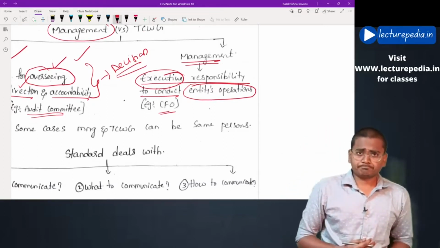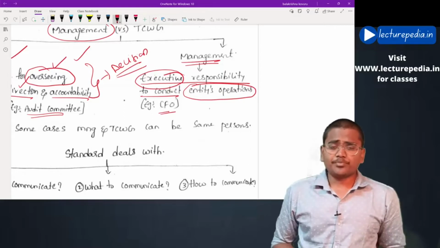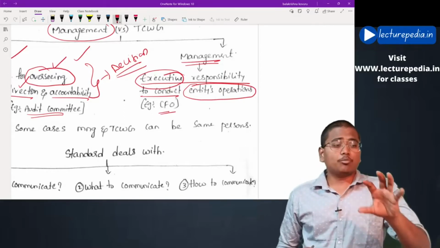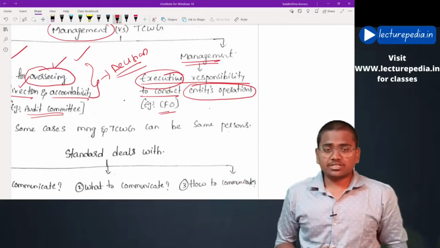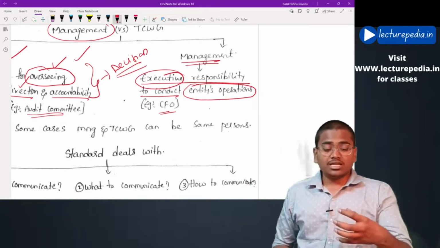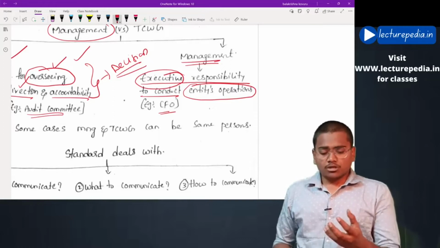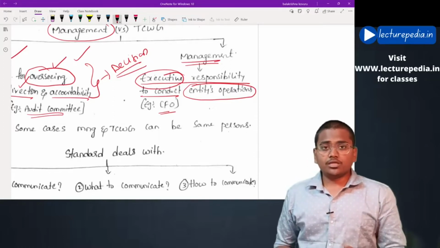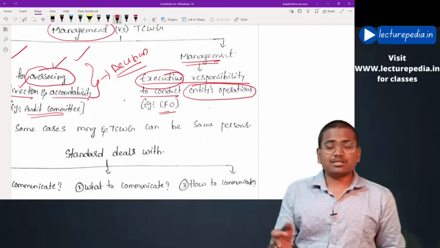Now, it is not necessary that there will always be both management and those charged with governance existing separately. In some types of entities, the same person will be both those charged with governance and management.